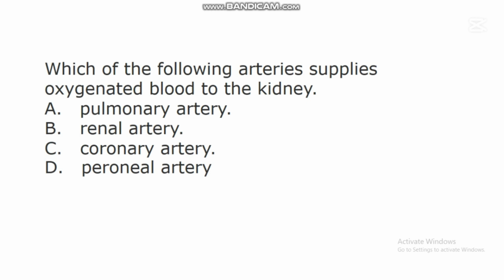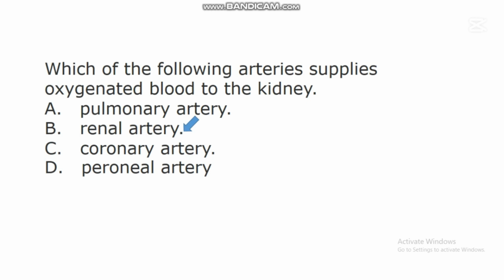The next question says, which of the following arteries supplies oxygenated blood to the kidney? A. Pulmonary artery. B. Renal artery. C. Coronary artery. D. Peroneal artery. In this question, the correct answer is B. Renal artery. Renal artery is a type of artery that supplies oxygenated blood to the kidney.